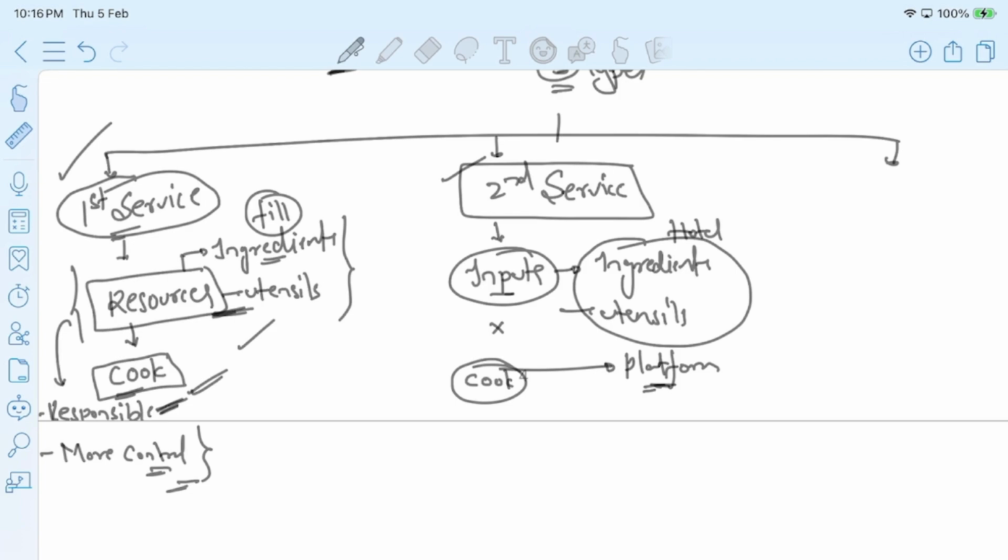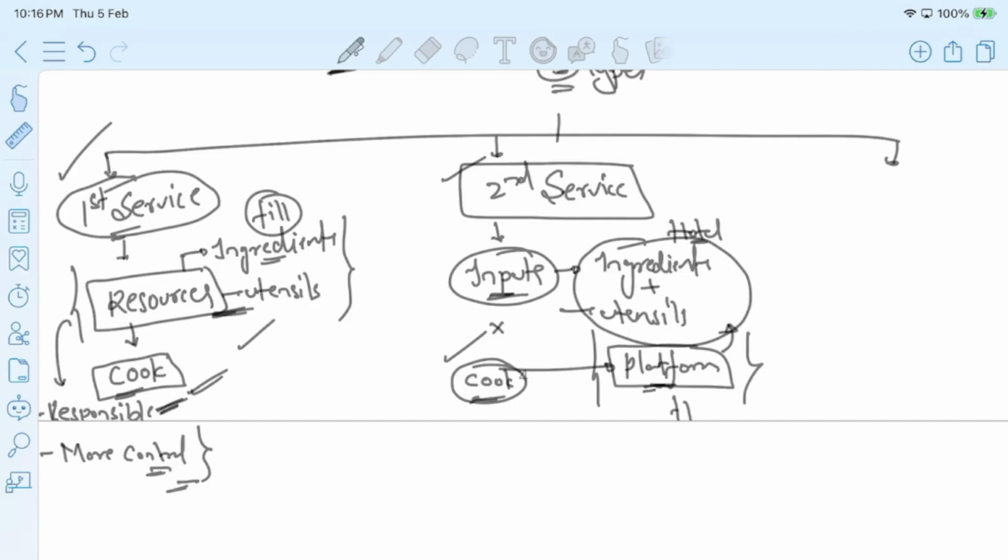In this case, I'm just giving my inputs, whatever I want in order to cook the food. I'm telling the hotel, kindly provide these utensils and kindly provide these ingredients. So the hotel is providing this platform to me as per my requirements. Now using this platform, I may just focus on preparing my dish.